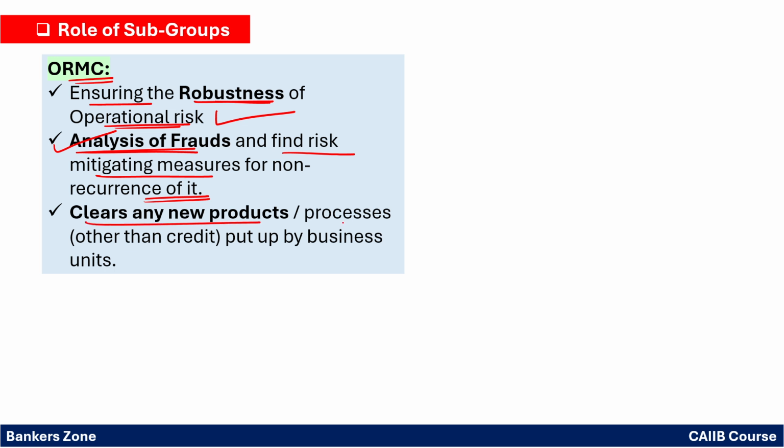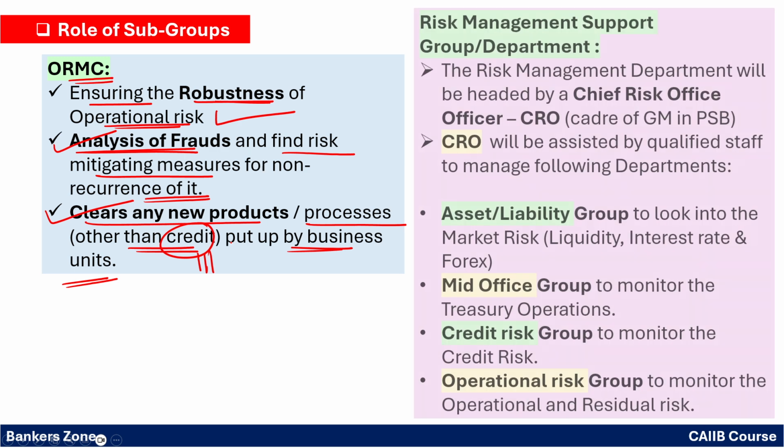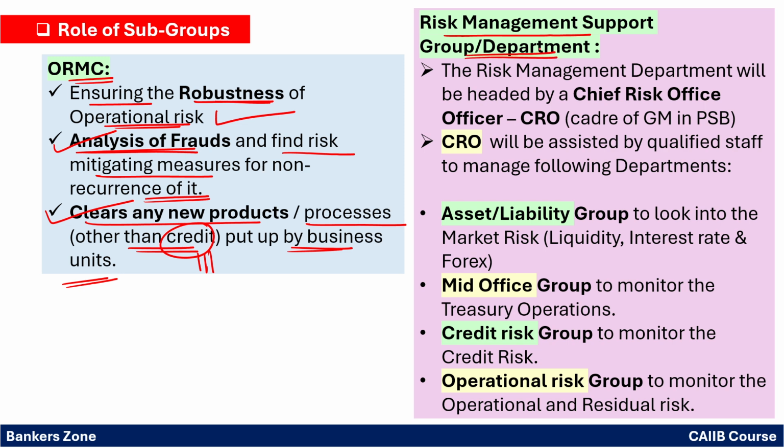Clear any new product or processes other than credit put up by the business unit. So if there is a new product launched by the bank, then the ORMC will give the approval, right? But for credit, we have to take the permission from CRMC only. Okay, now lastly, at the bottom level, we have the risk management support group, or department.